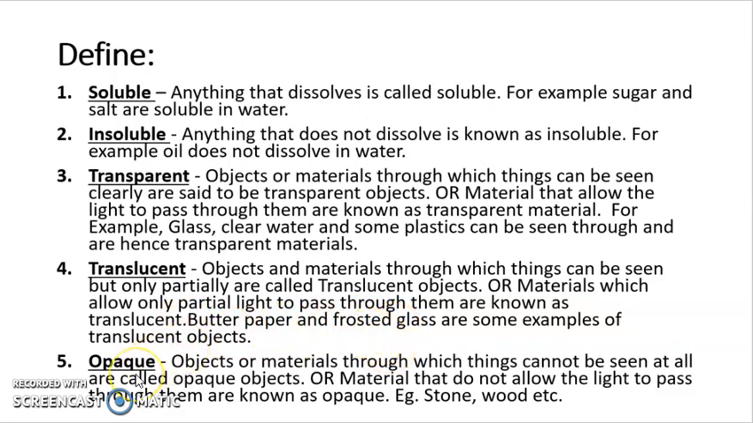Now the next definition is of opaque. Objects or materials through which things cannot be seen at all are called opaque objects. Or we can also say that materials that do not allow the light to pass through them are known as opaque. Examples are stone, wood, marble, etc.